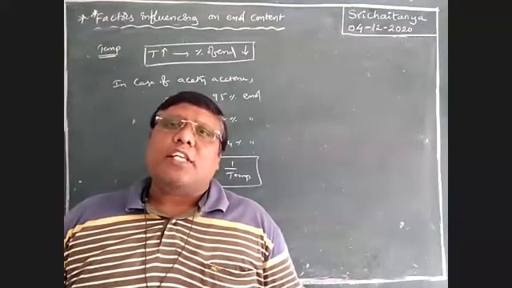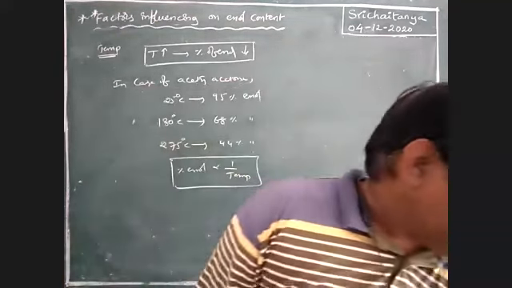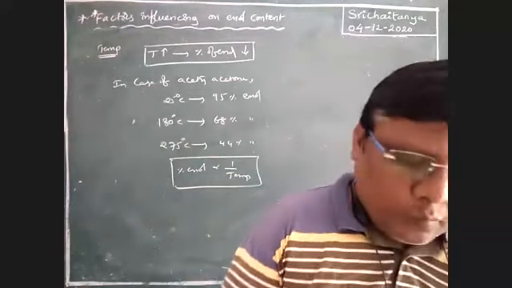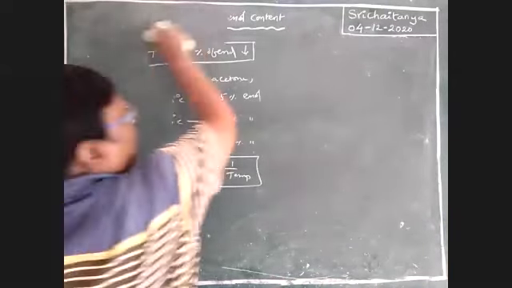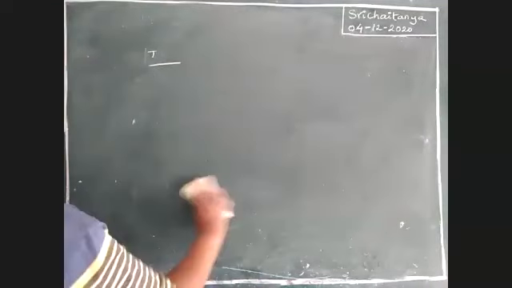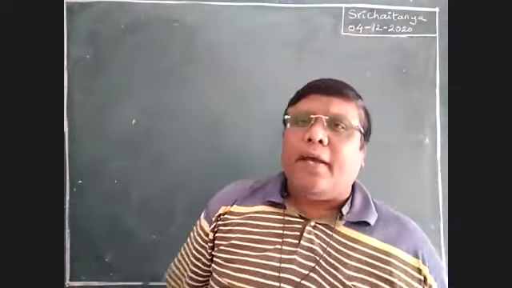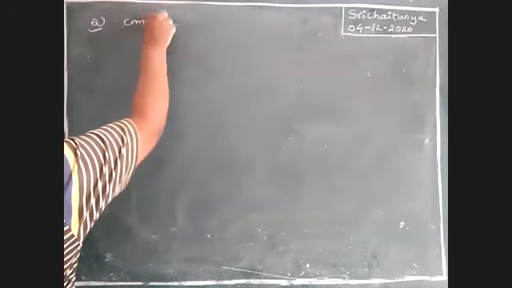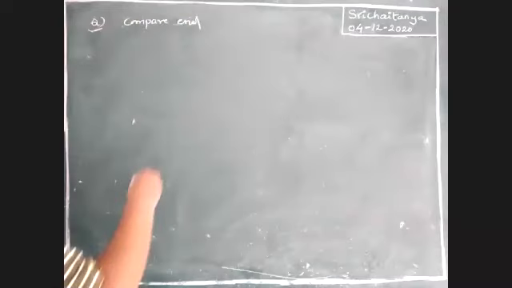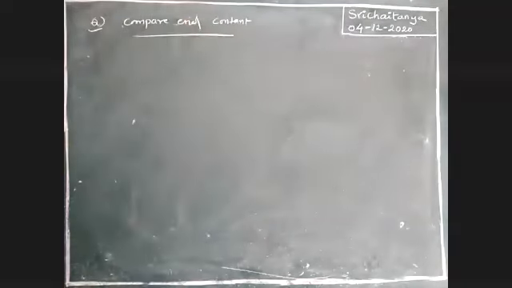So when the enol percentage is more, let us take an example. Let us take some questions, boys. Now see here. Based on these factors, compare the enol percentage. Question: compare the enol content.